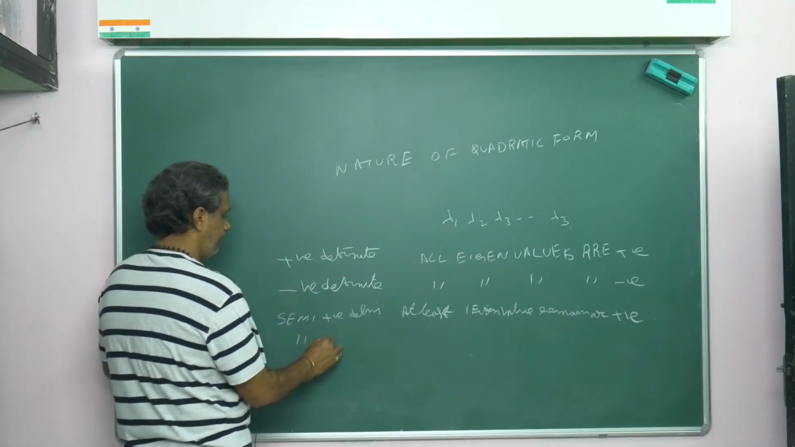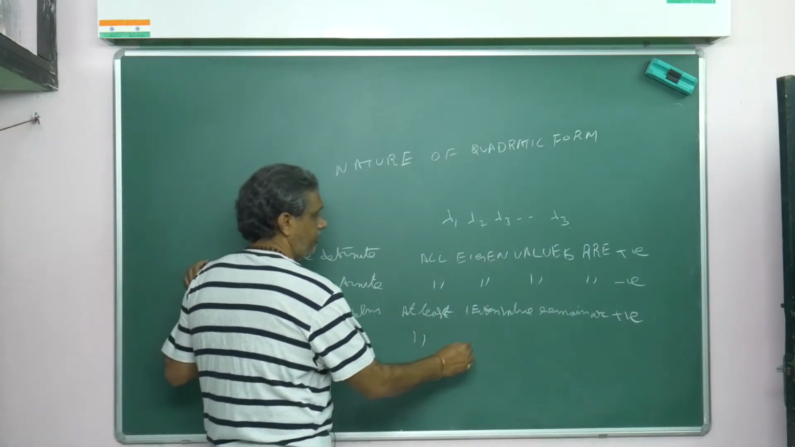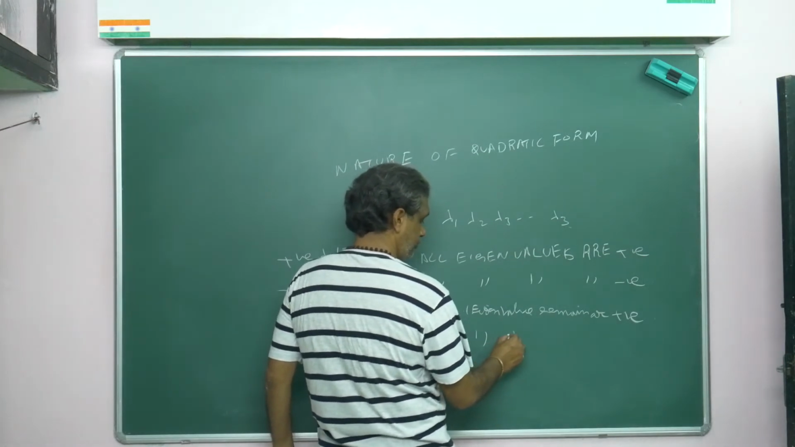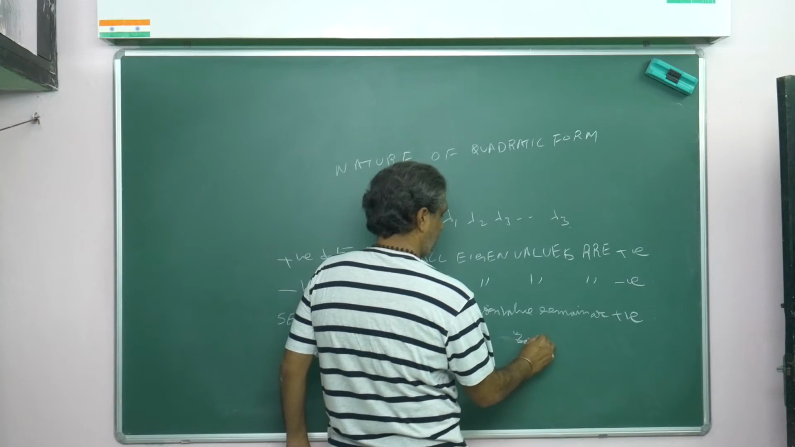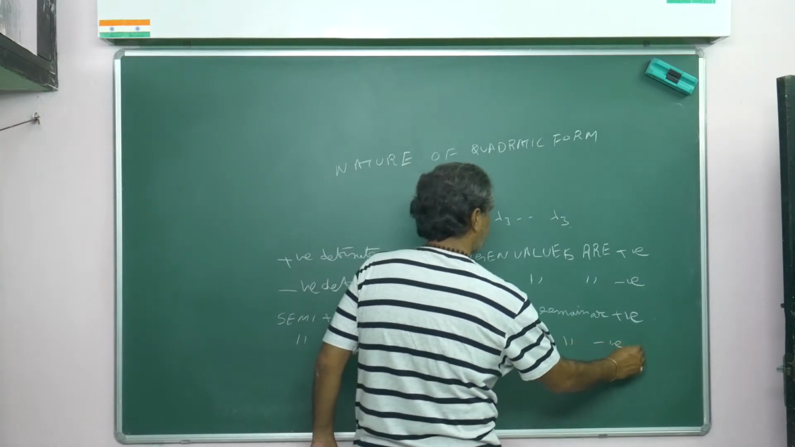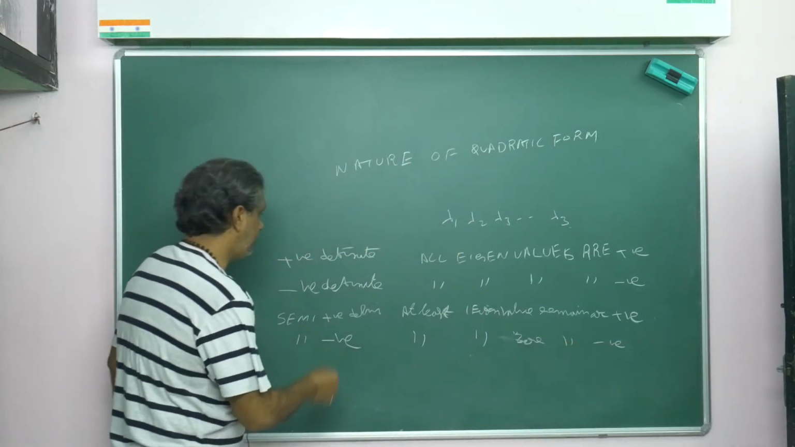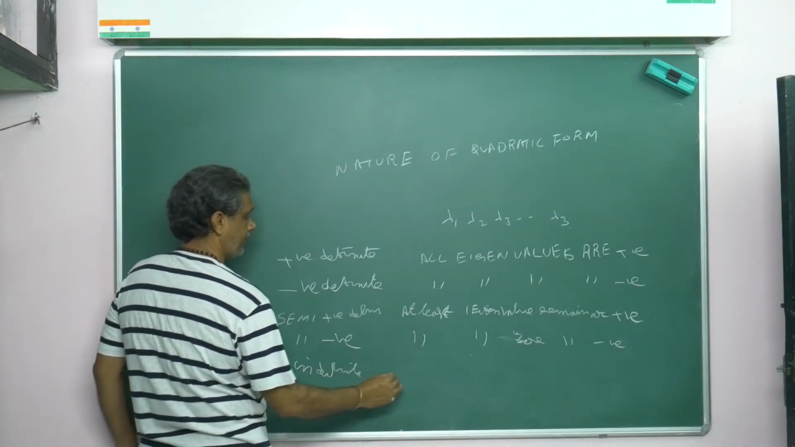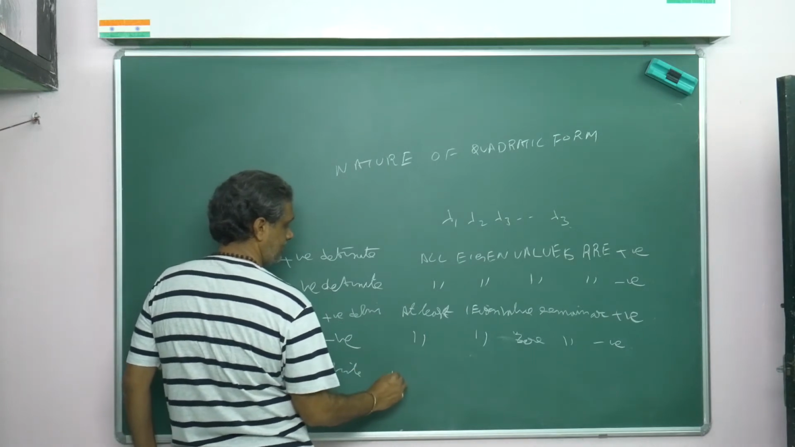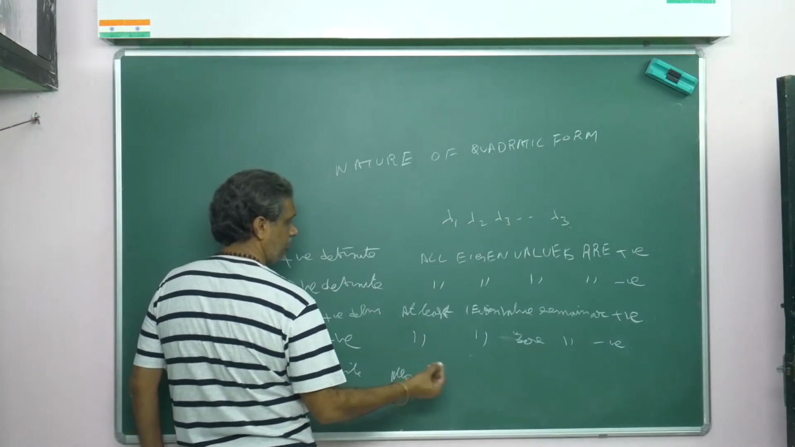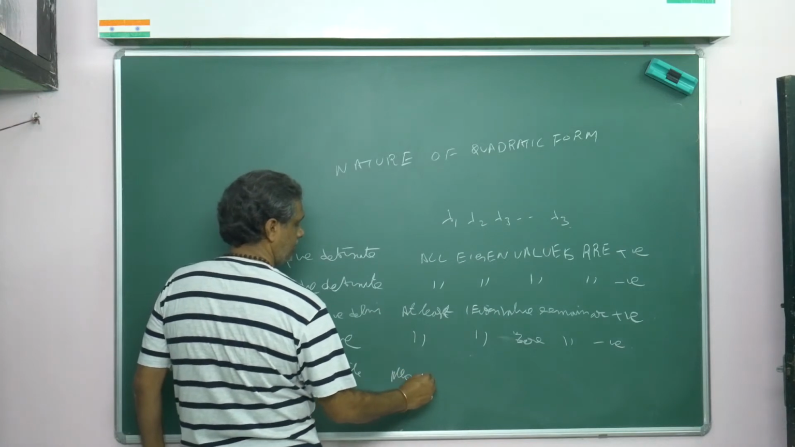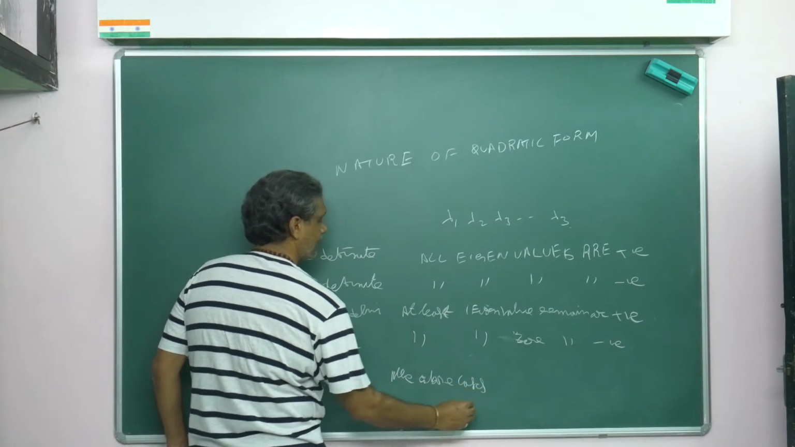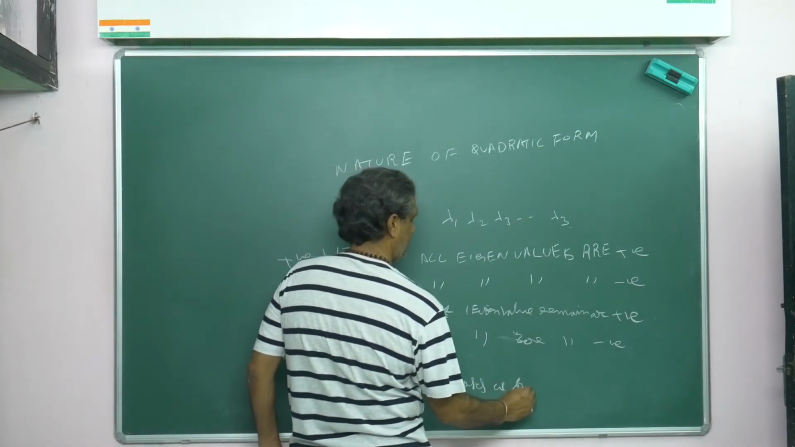Semi-negative means what? At least one eigenvalue is 0, and the remaining are negative. Indefinite means what? If all the above cases fail, we can say indefinite. Positive, negative or 0, positive, negative, all these above cases fail.